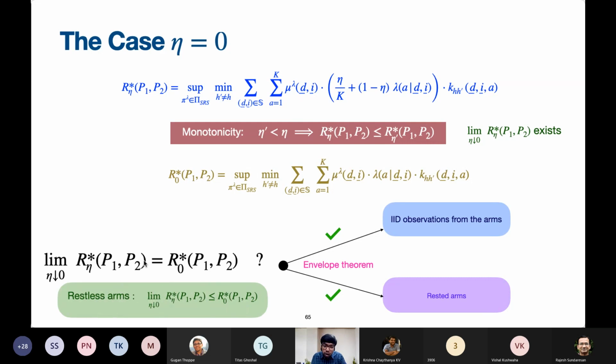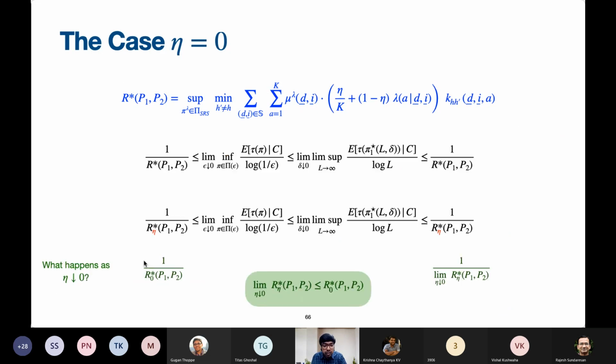However, for the setting of restless arms, all we are able to show is this: it is less than or equal to. In other words, the lower bound and the upper bound are like this. We don't know whether they match. All we know is that this limit is less than or equal to this. That is, 1 by this is less than or equal to 1 by this. If you are able to resolve an envelope theorem in this case, then I think there is equality here. Okay, so this is where we stand.